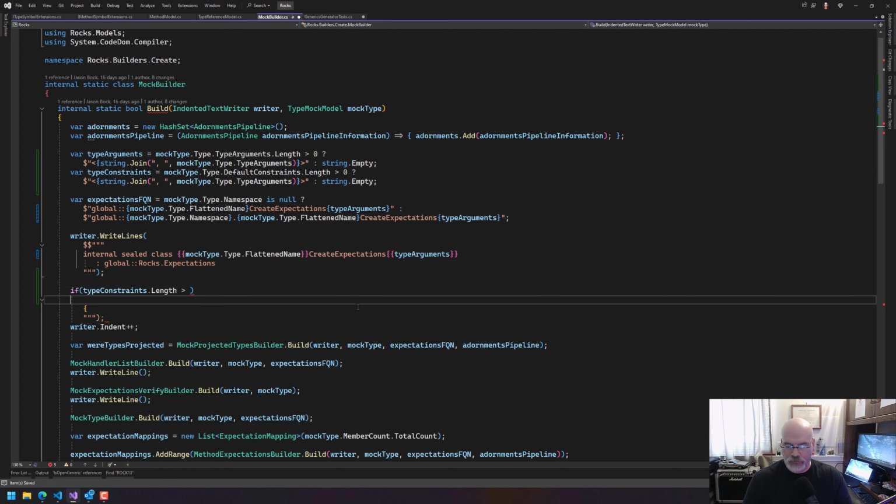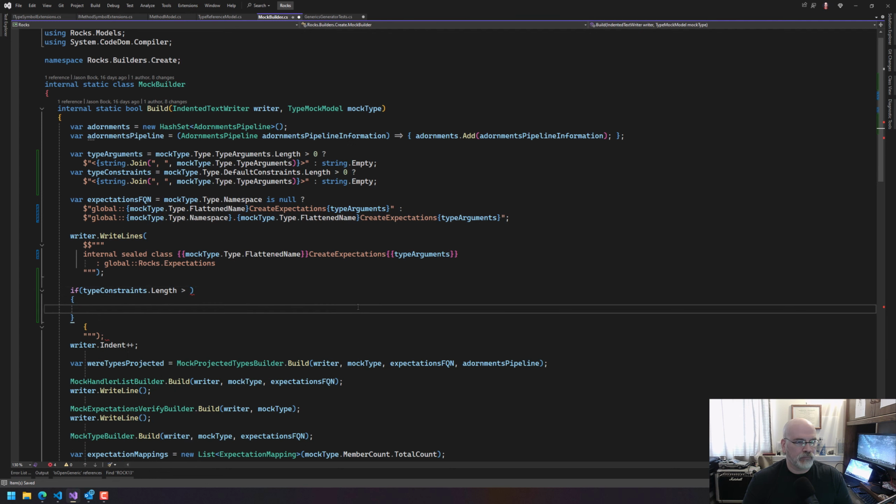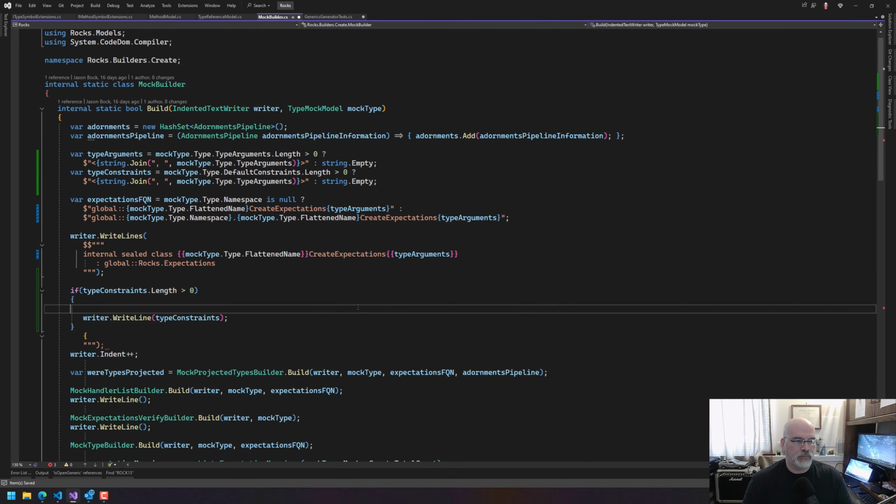Okay. So what we're going to do is say writer, well, we got to say 0 there. Write line type constraints. Except we want the writer to be indented because then we want the constraints moved over so that they would be with the thing here.